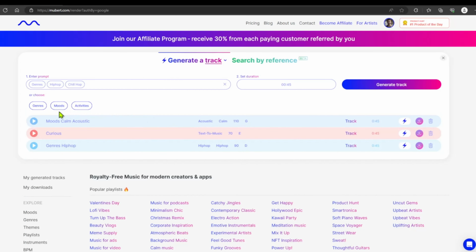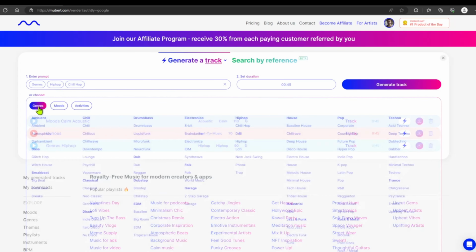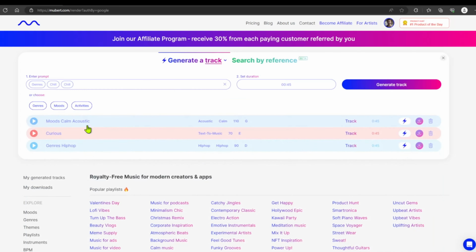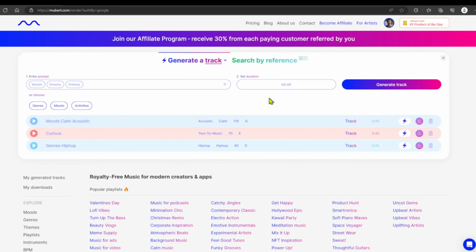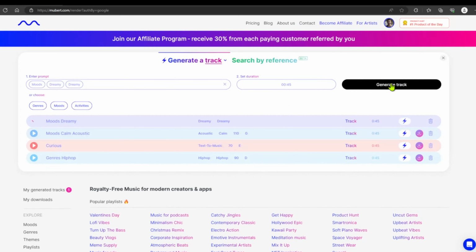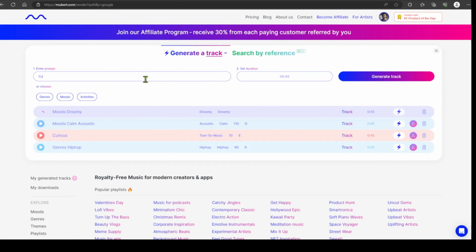Let's try to generate something. You can do that by clicking on this little icon and choosing from different genres or moods. You can mix them up and choose different ones to create your own track. But what's even cooler is you can actually enter a prompt instead, like Drake rapping, rap, hip-hop, R&B, all that jazz. And in a couple of seconds, it'll generate your own unique track that has never been heard.